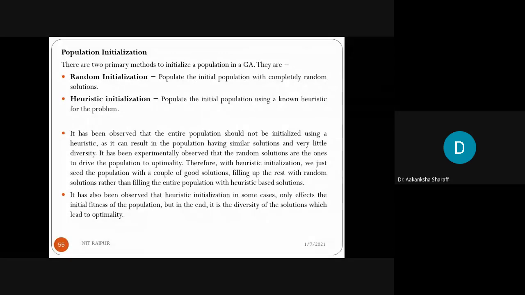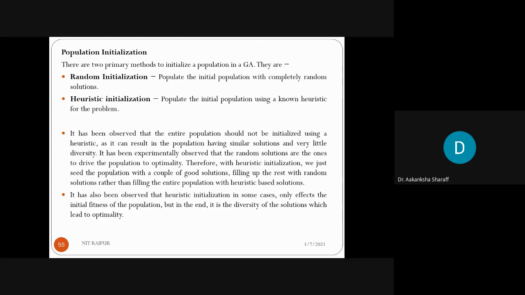But it has been observed that the entire population should not be initialized using a heuristic approach, because the heuristic approach can result in the population having similar solutions, and very little diversity will be there. If we are initializing our population by using the heuristic approach, then the diversity will be very less, and there may be a chance that we attain a similar set of solutions.